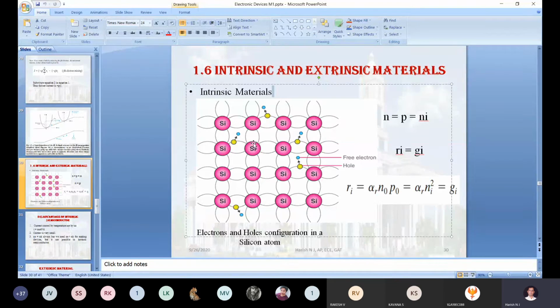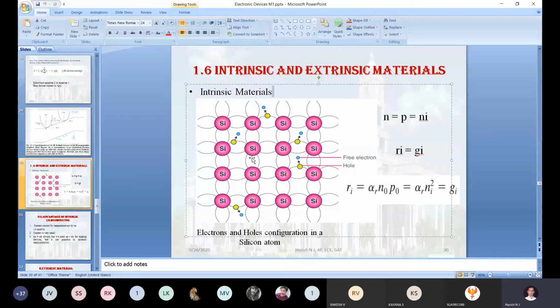This centered silicon atom will be making a covalent bond with the silicon atom at the top, the silicon atom at the bottom, and the silicon atoms on the left side and the right side. When it establishes covalent bonds with the 4 neighbor silicon atoms, only then will the center silicon atom's valency band be stabilized.